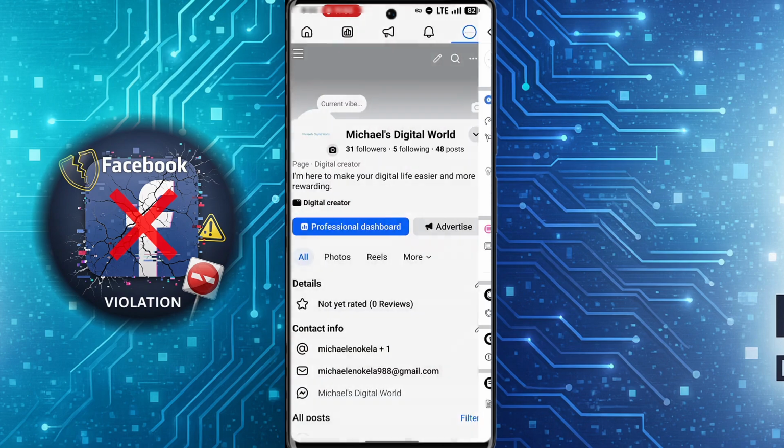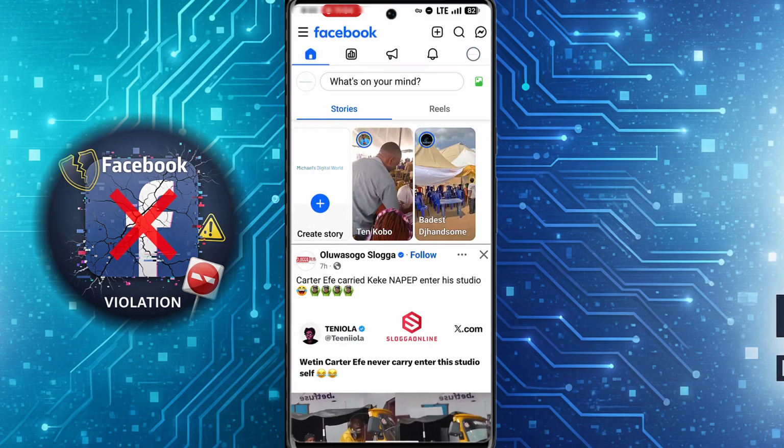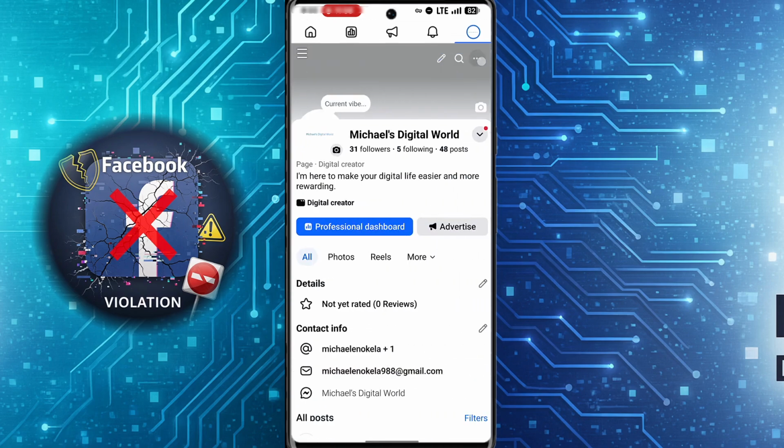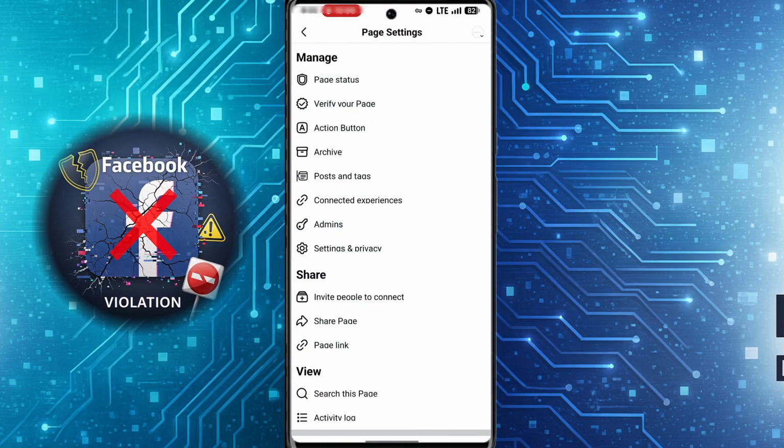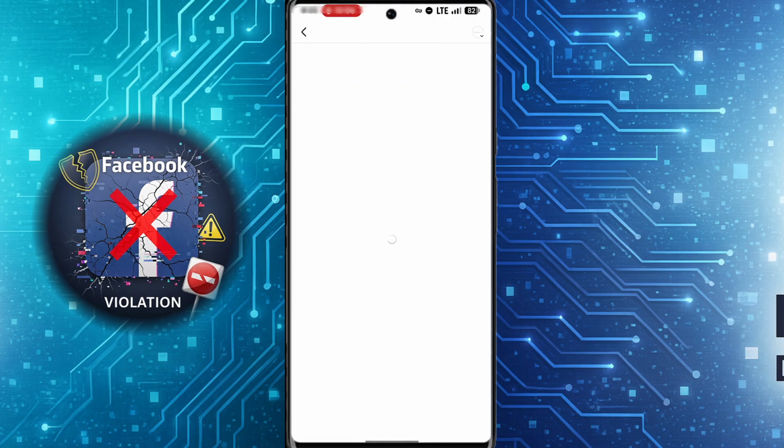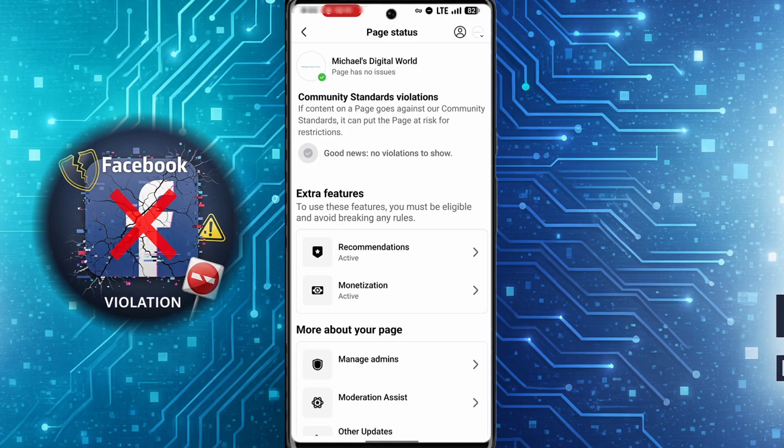And once copied, the next step is to take a screenshot of the type of violation you're having. You can go back to this section again, tap on the 3 dots on the top right corner of your screen here, and you see page status. Tap on this. What you're looking for on this page is recommendation. Currently on this account, I do not have any violation.